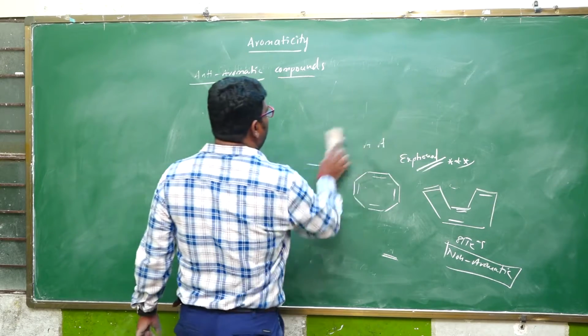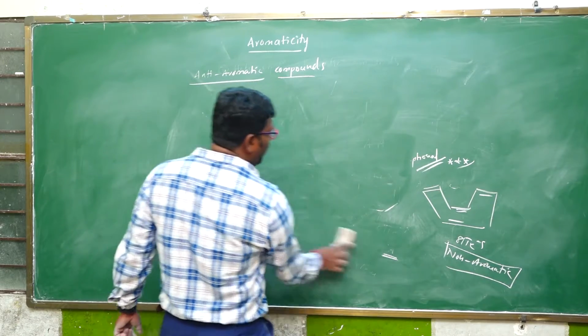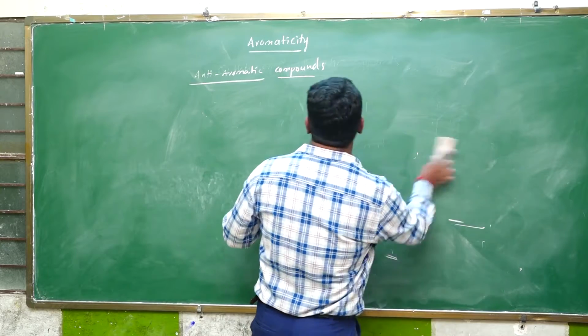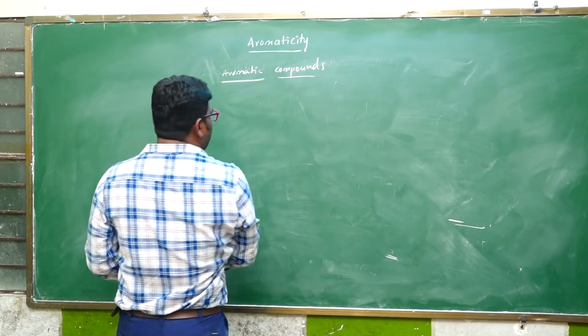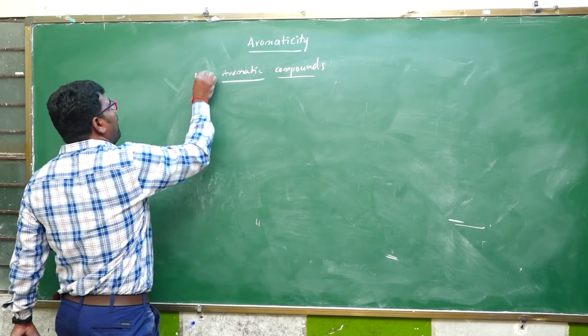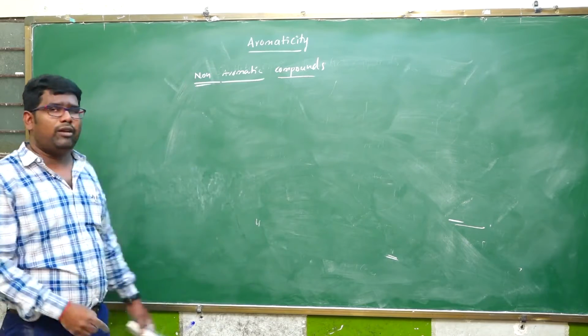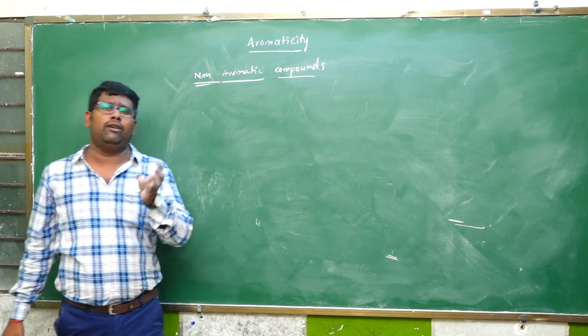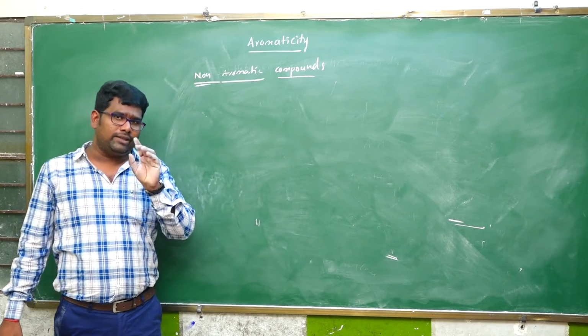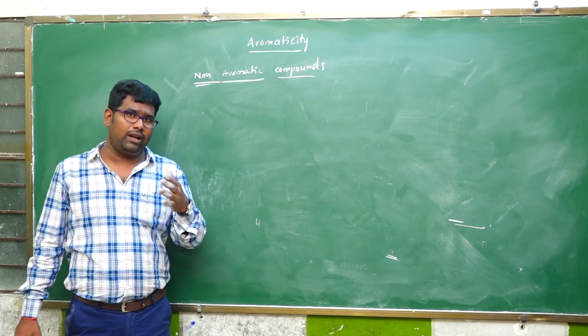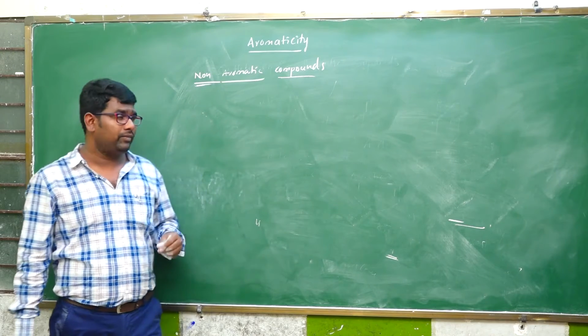And next, what are non-aromatic compounds? How to identify non-aromatic compounds? Aromatic means 4 criteria. One is conjugated, second cyclic, third planar, and fourth obeys the Huckel rule.